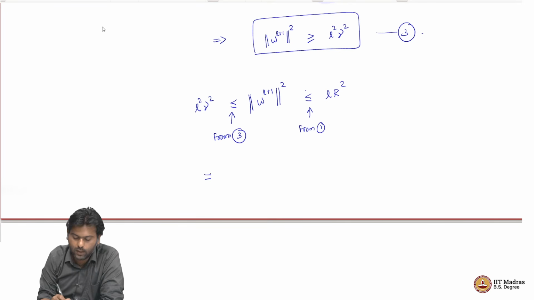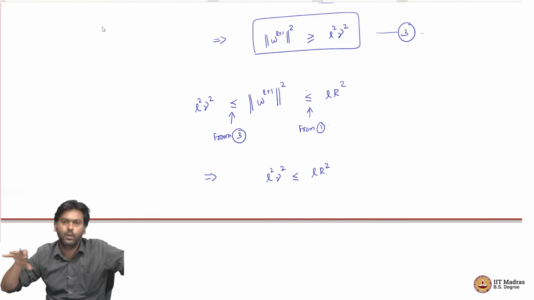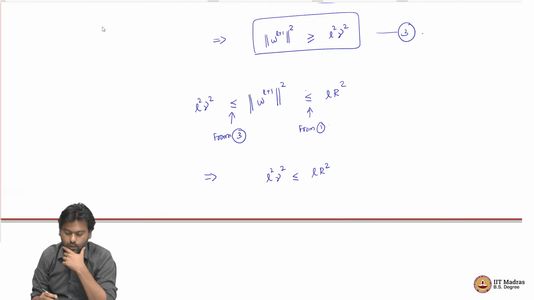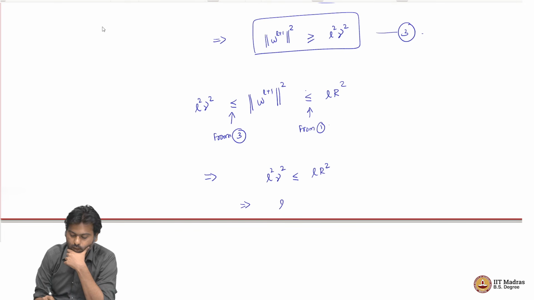Now, this implies L squared gamma squared has to be at most L R squared, because this quantity is sitting in between these two terms, right. Which means this has to happen, which now implies L is at most R squared by gamma squared.